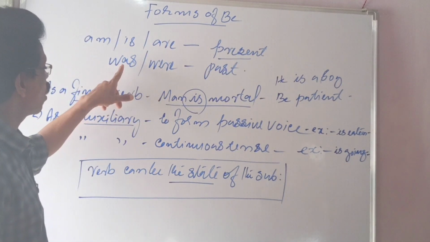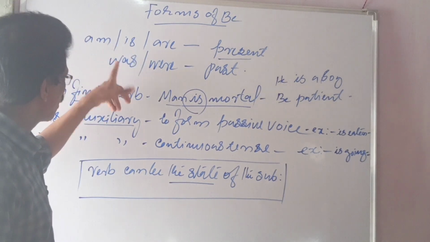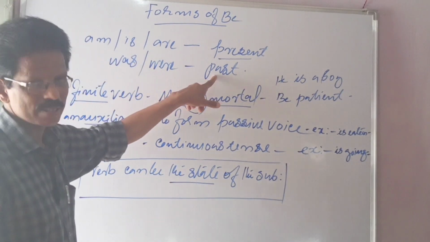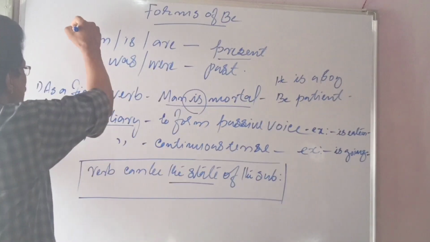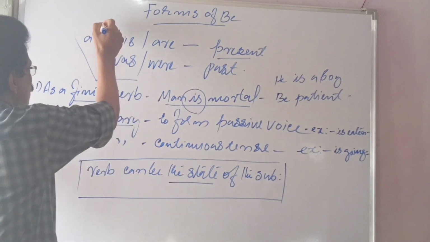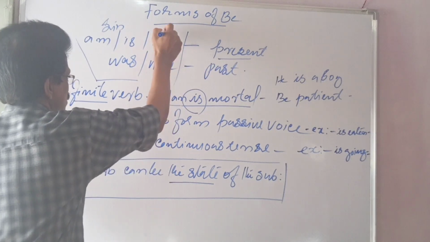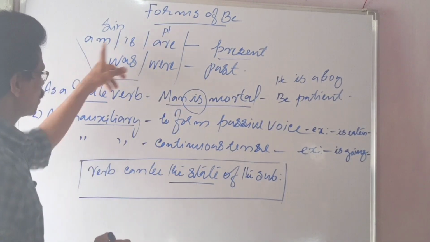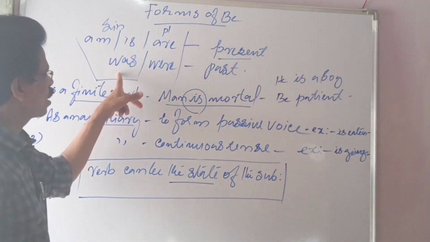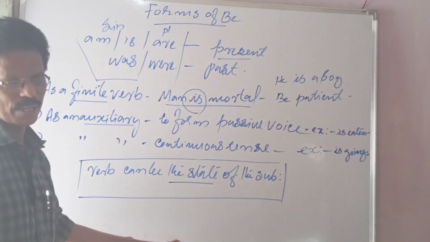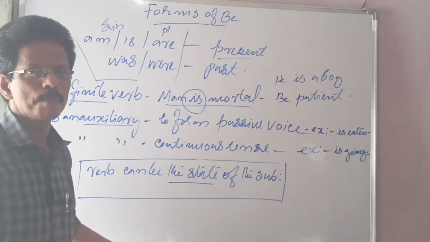And was is singular, were is plural in past tense. Am, is, was, these three are singular, and are, were, these two are plural. Am, is, are present; was, were past. That is the use of be.